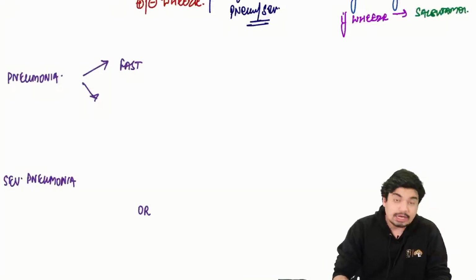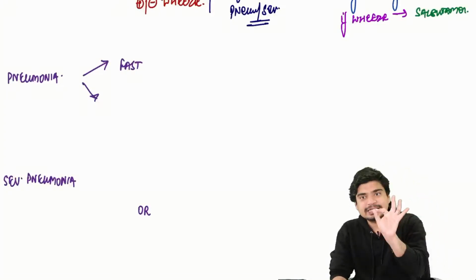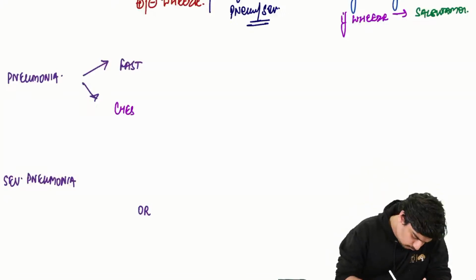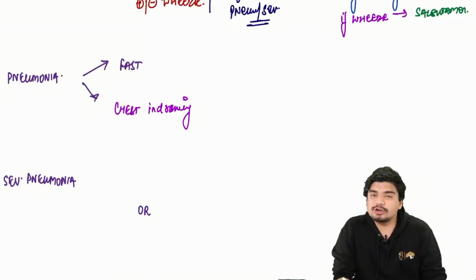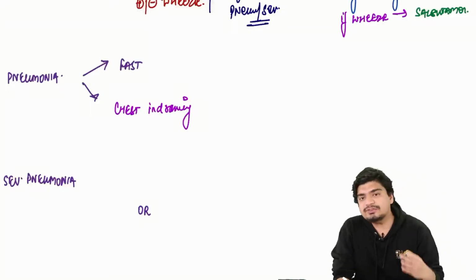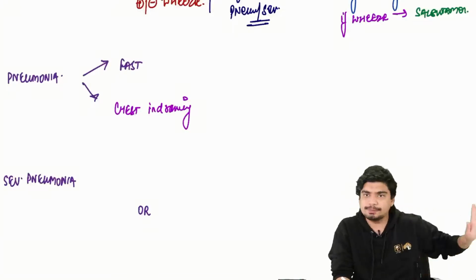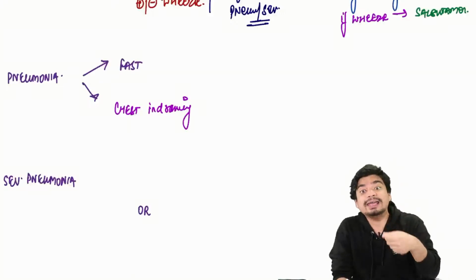Alright. Coming to pneumonia, actual pneumonia. Pneumonia is of 2 types: fast breathing pneumonia and chest indrawing pneumonia. If there is chest indrawing pneumonia, that's very simple to understand. There is going to be chest indrawing. If there is fast breathing pneumonia, then you need to have fast breathing, that is high respiratory rate.